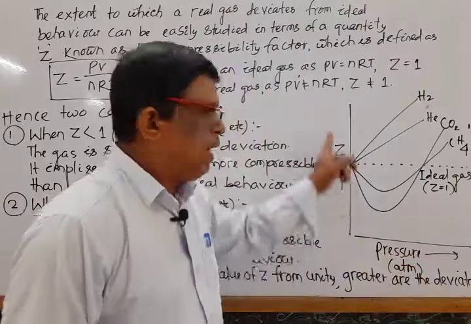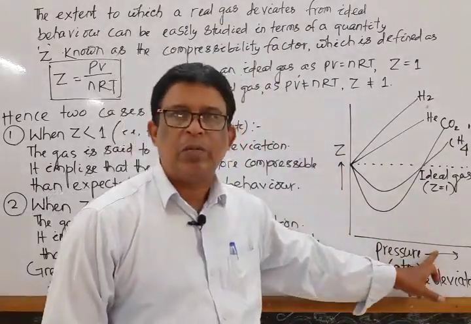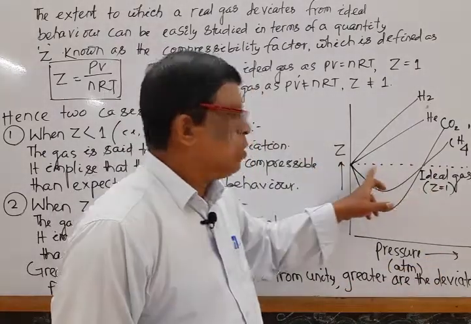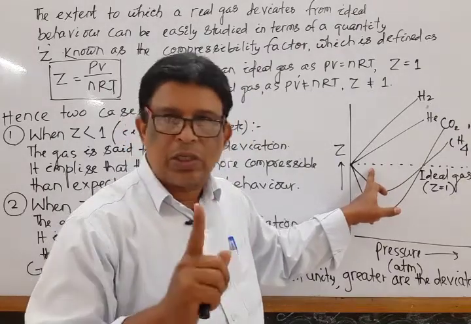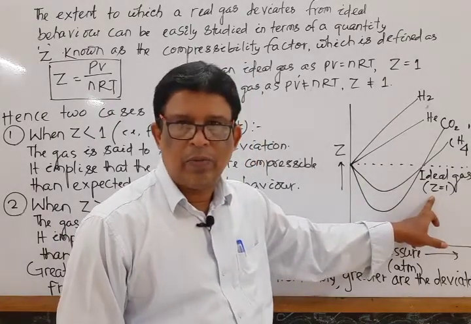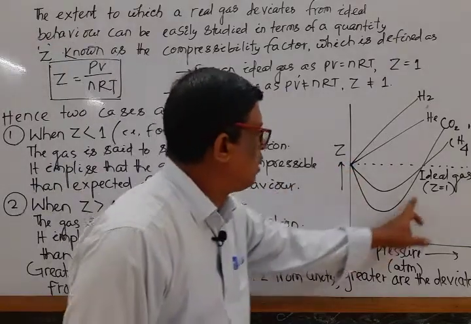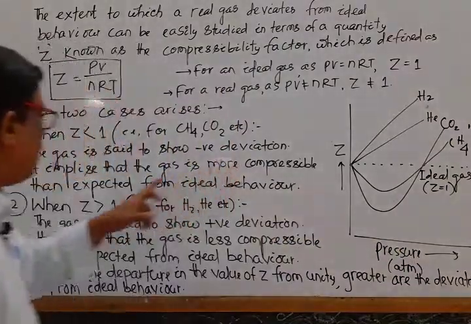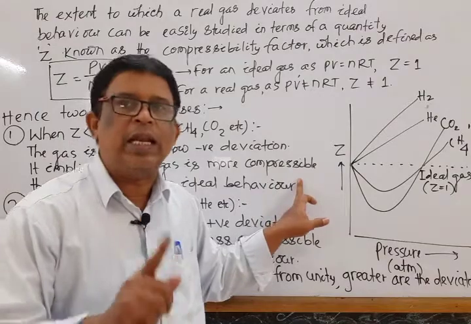Mark the graph. A graph is plotted by taking compressibility factor versus pressure in atmospheres. So we know this dotted line, that is PV is equal to nRT, Z is equal to PV by nRT is 1, a constant. So it is a dotted line, it is for ideal gas where Z is equal to 1. And when Z is less than 1, negative deviation, the graph is like this one, and this is known as negative deviation. Negative deviation indicates that the gases are more compressible than expected.